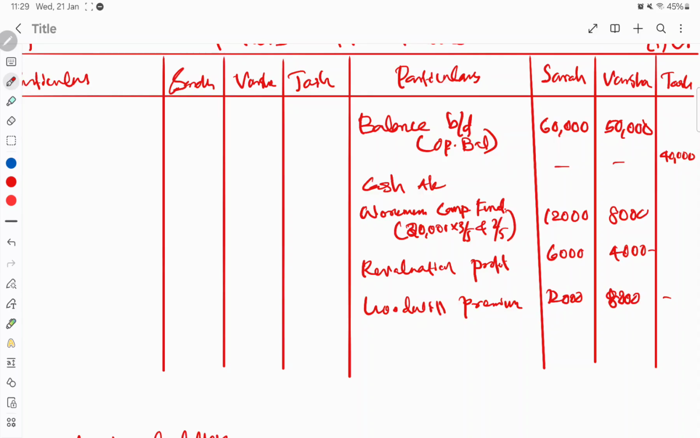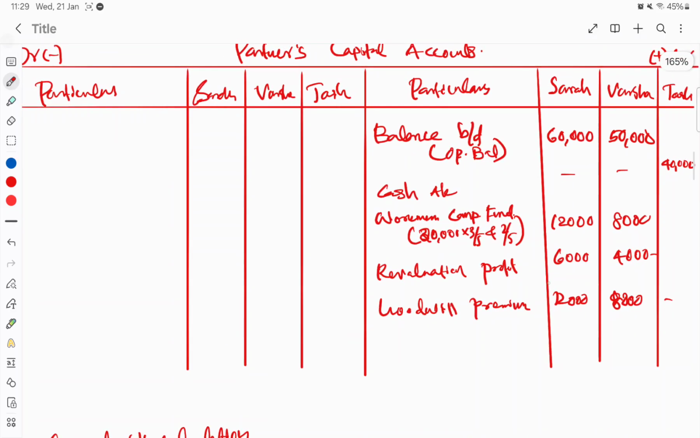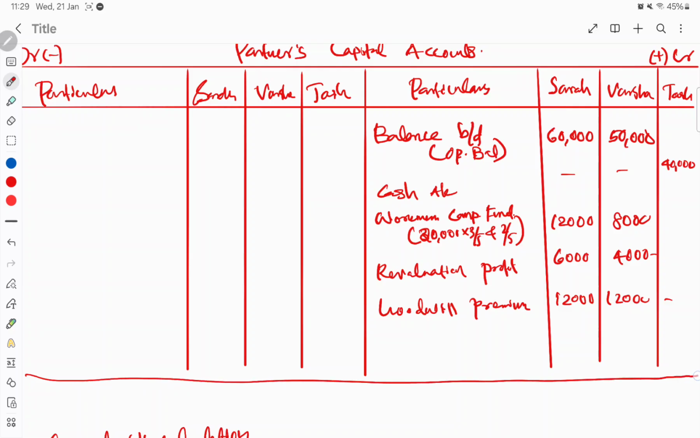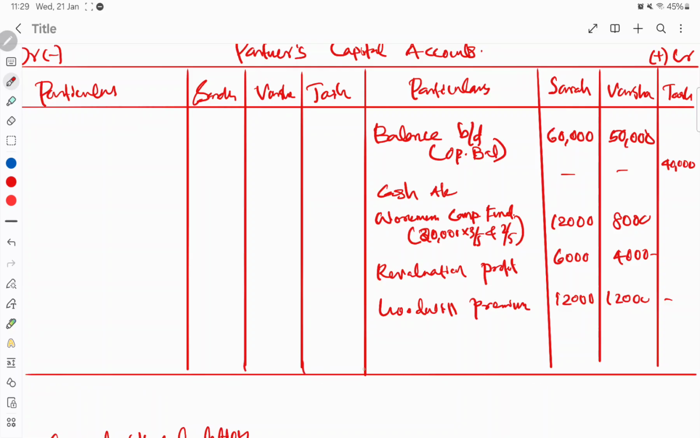Yes. Now all the items are taken. Now we can go to the capital adjustment question. Okay. The last adjustment, capital adjustment.